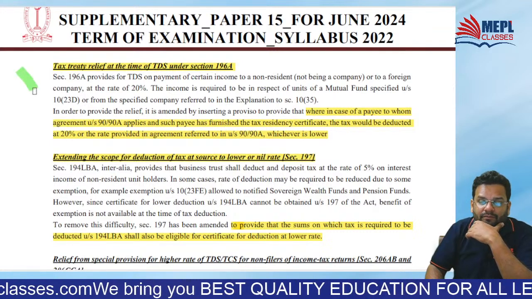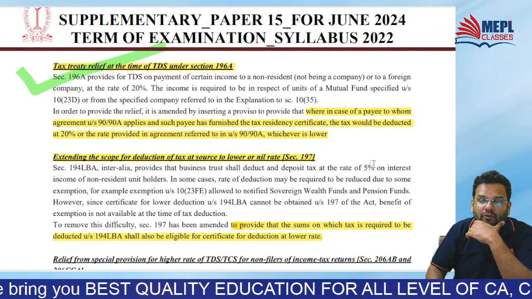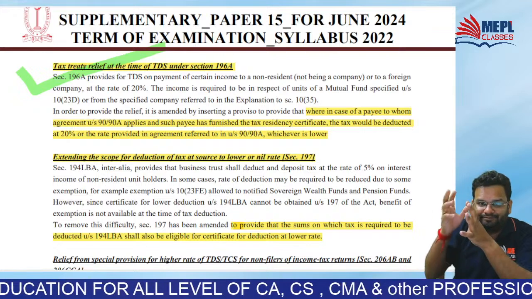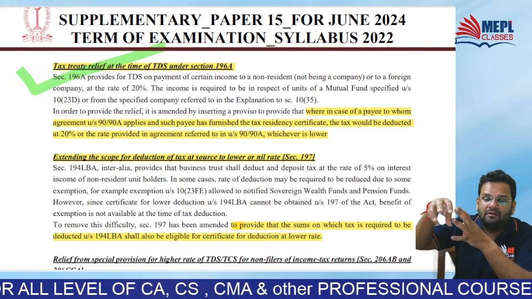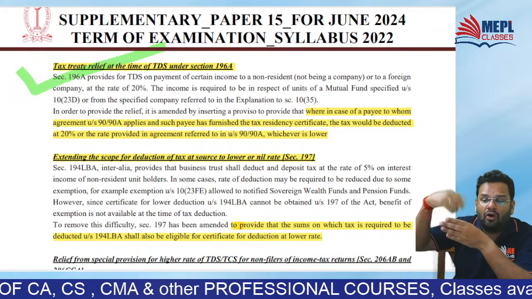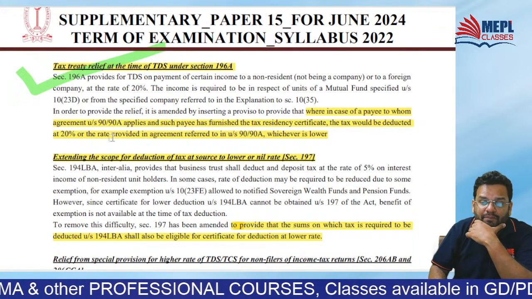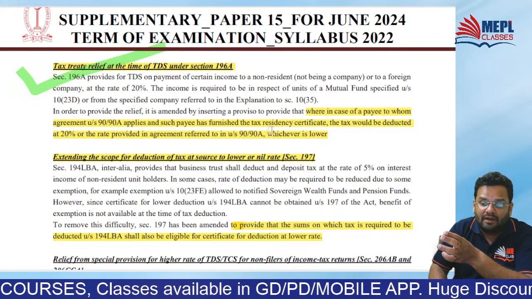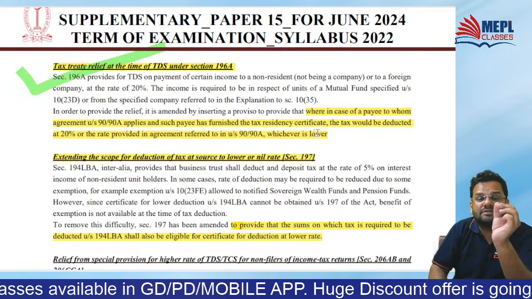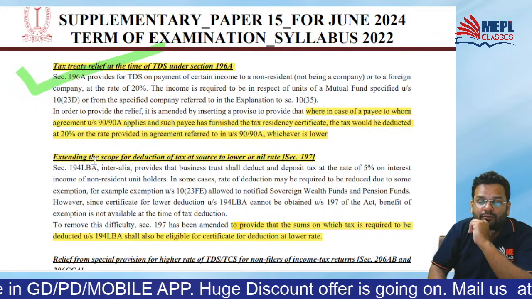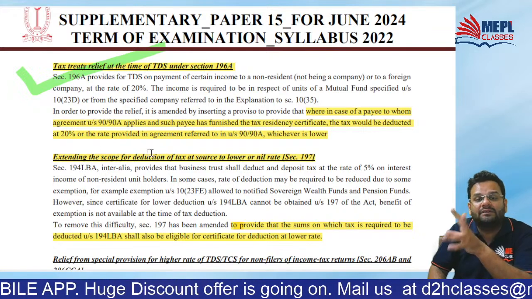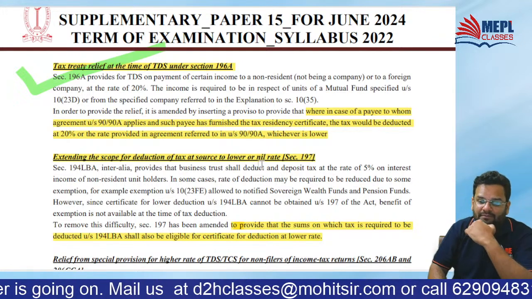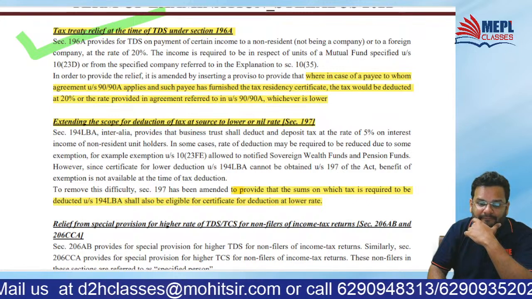Then of course, tax treaty relief at the time of TDS. Tax treaty relief at the time of TDS means the TDS will be at the rate given in the provisions of the Income Tax Act, or where in case of a payee to whom an agreement under 90/90A, that is DTAA, applies, and such payee has furnished a tax residency certificate, tax would be deducted at 20% or at the rate provided in 90/90A, whichever is lower. Okay.